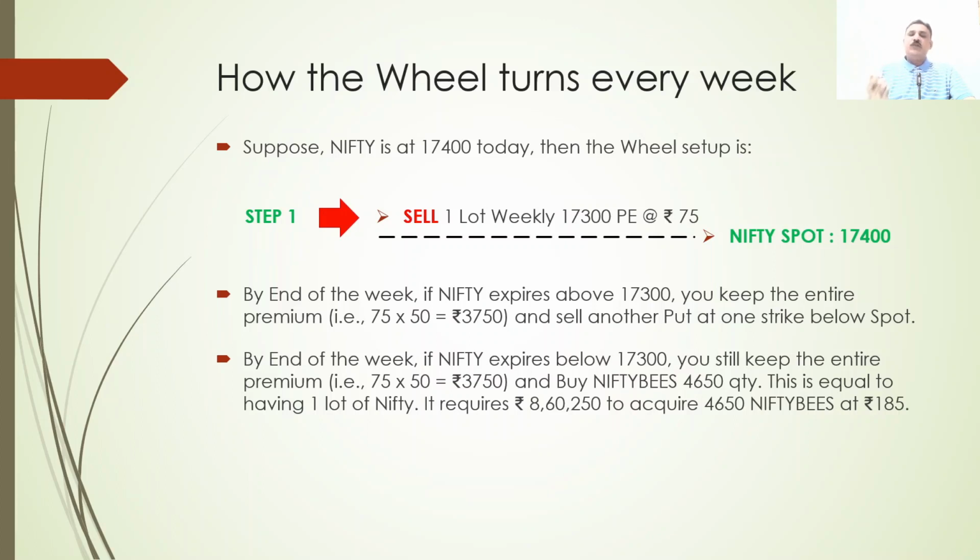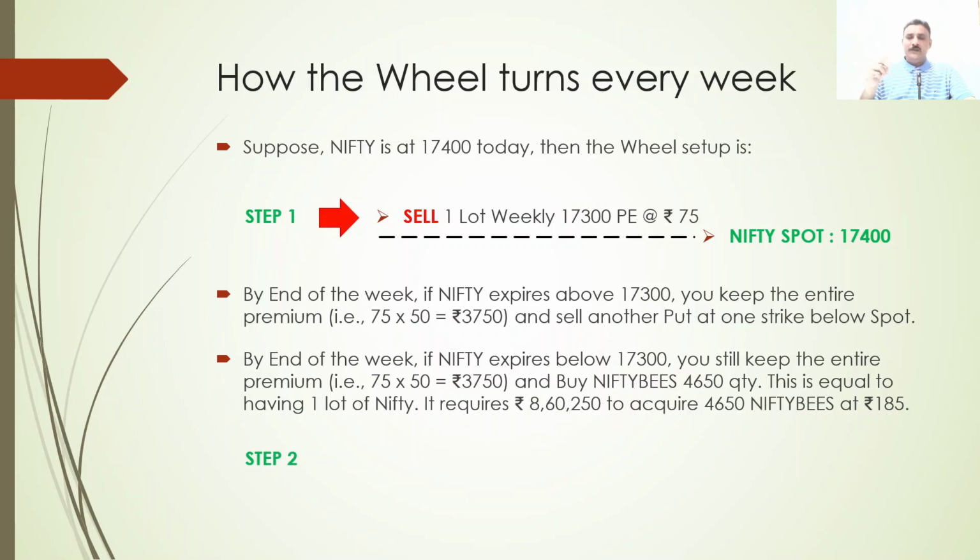So this is equivalent to having one lot of Nifty, which I told requires about 8,60,000 rupees to acquire. Nifty BeES, 4650 quantity at 185 rupees. Okay, that 185 is not 173, not 1/100th of the Nifty spot. Why? Because the Nifty BeES includes dividends. Means that dividend is always there in the Nifty BeES, so you don't have to worry. Step 2, what have you done?